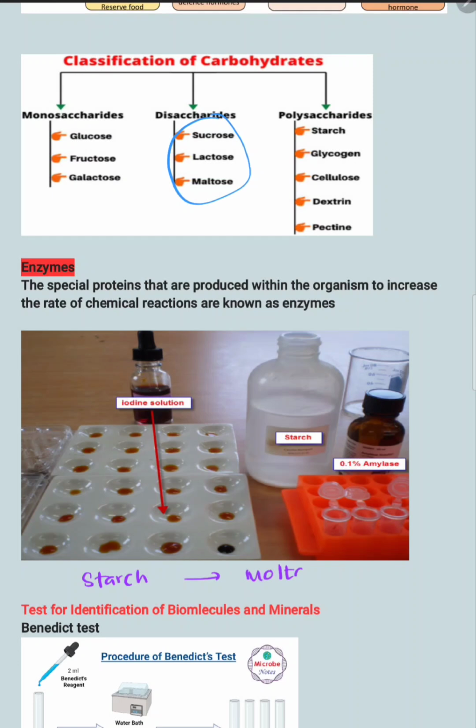So after a few minutes, the mixture contains only maltose. Maltose doesn't give the purplish blue color with iodine, so the color of the iodine will remain after a few minutes. That is the reason you can be asked. Initially, starch and iodine give a purplish blue color.